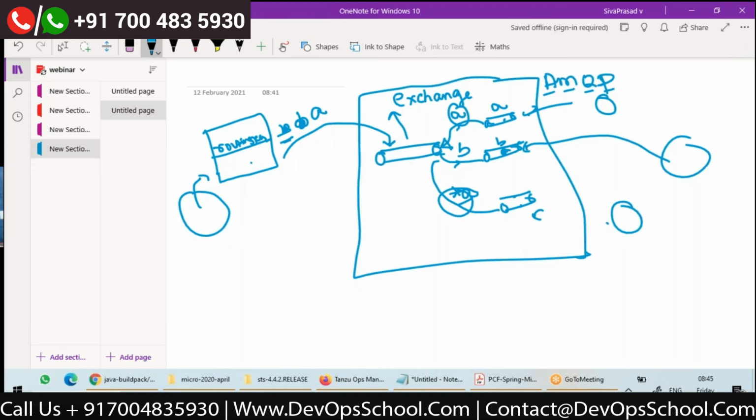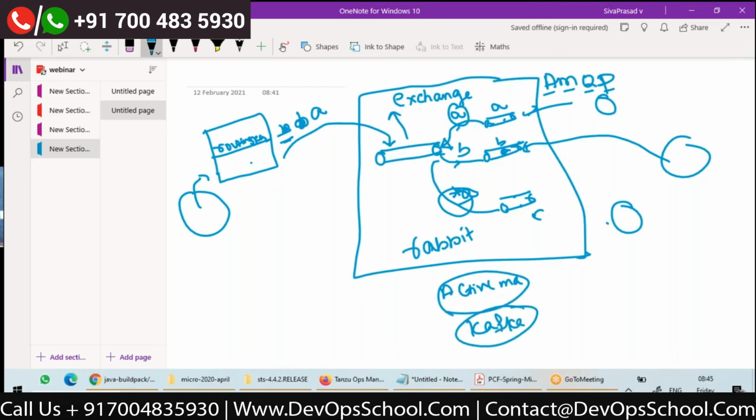So now, once you understand the exchange and queues, I want to write my code so that I can send a message either to RabbitMQ or maybe ActiveMQ or maybe to Kafka, whatever it might be.